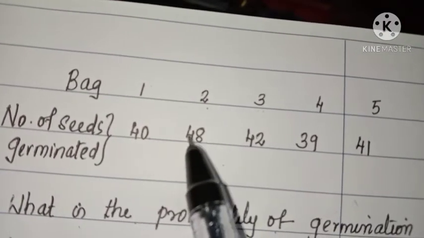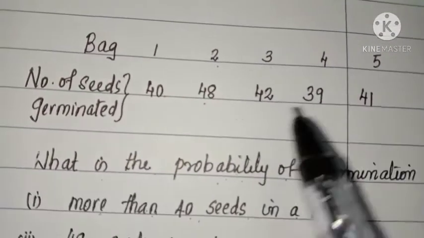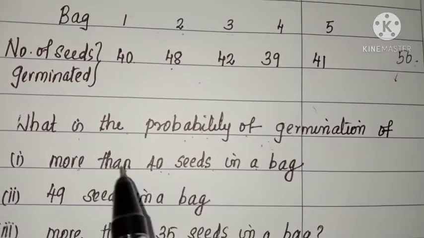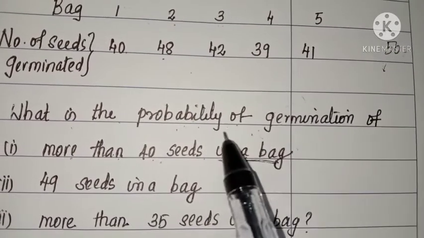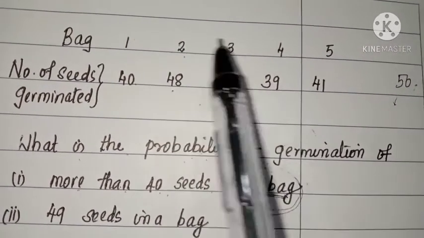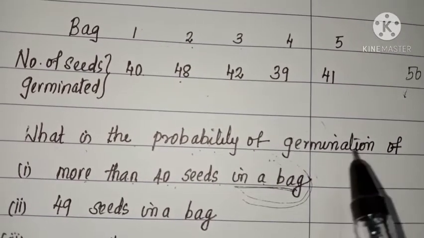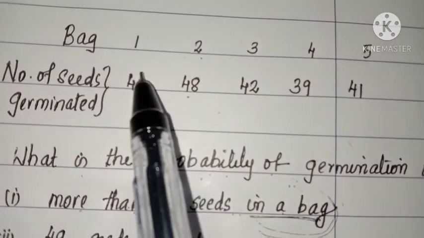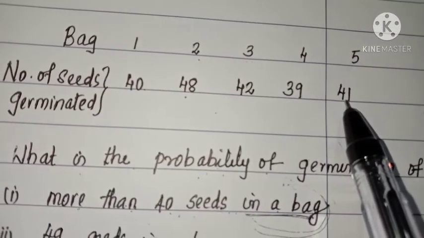Out of 50, 48 seeds were germinated in bag 2 and so on. So our question is, what is the probability of germination of more than 40 seeds in a bag? Our probability depends upon the bag. So out of these 5 bags, we have to find the probability of germination of more than 40 seeds. So in bag 2, in bag 3 and in bag 5.